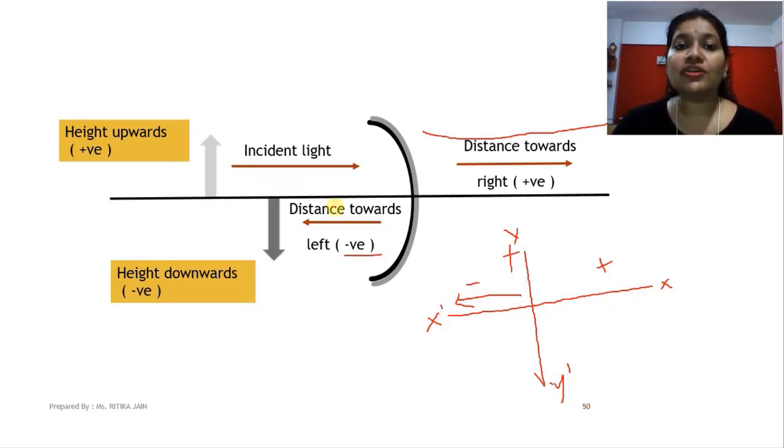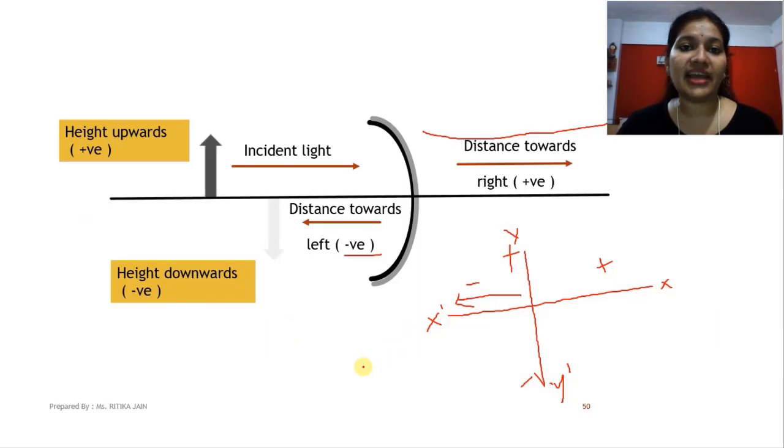In case of real and inverted images, the images are formed below the principal axis, which means here in this third quadrant. What is the value of y here? Negative. So all heights formed below the principal axis will be taken as negative. I hope using this coordinate system you will be able to understand the sign convention.